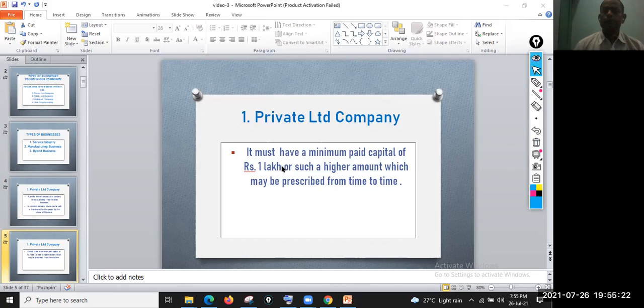It must have a minimum paid capital of rupees 1 lakh or a higher amount which may be prescribed from time to time. So what is the minimum amount required for a private limited company? That is 1 lakh, and it can be amended from time to time.